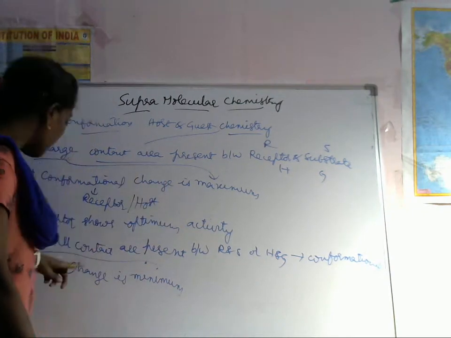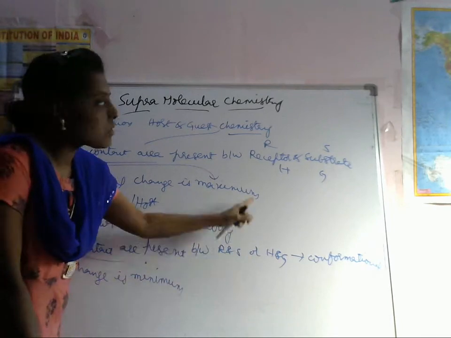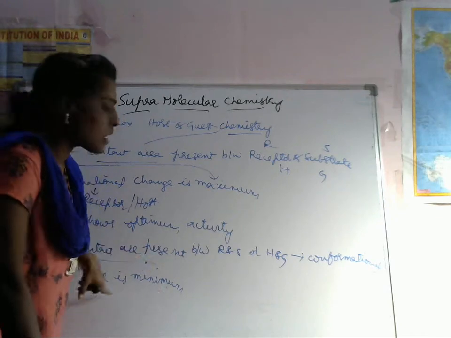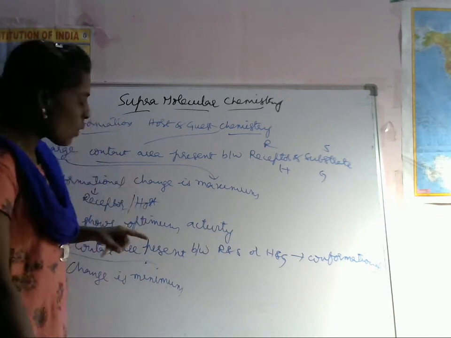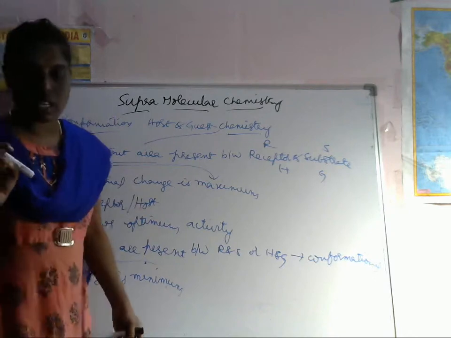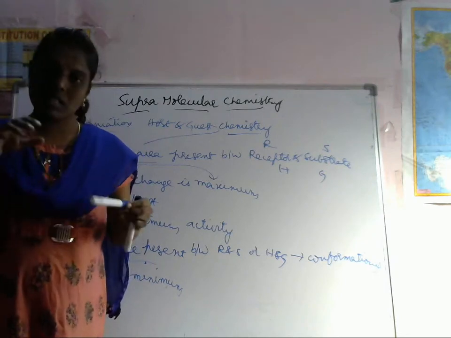If small, conformational change is minimum, because the contact area is very small.